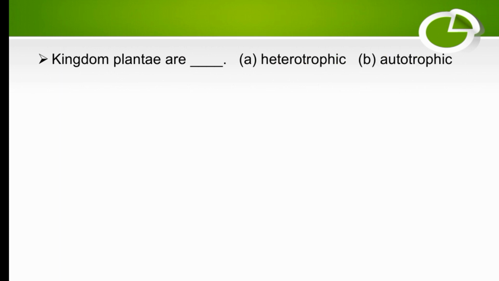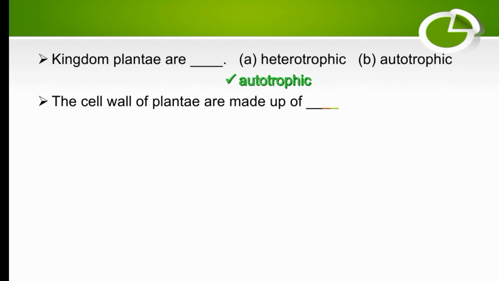Kingdom Plantae are dash, heterotrophic or autotrophic? So Kingdom Plantae are autotrophic. They can prepare their own food. The cell wall of plants is made up of dash. So the cell wall of Plantae is made up of cellulose. The right answer is cellulose.